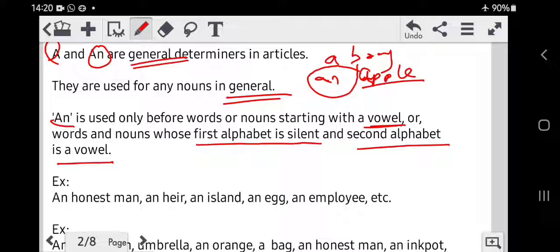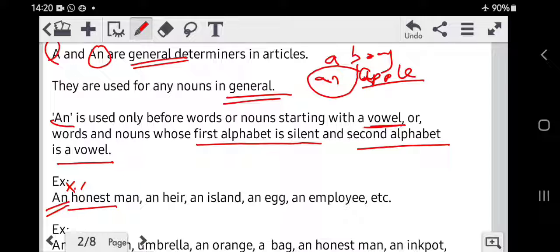Now look at this word, honest. When we pronounce the word honest, we pronounce it from O onwards. The H is silent. So we say honest. Because the H is silent and the pronunciation of the second alphabet is a vowel, therefore we put an before this word honest.